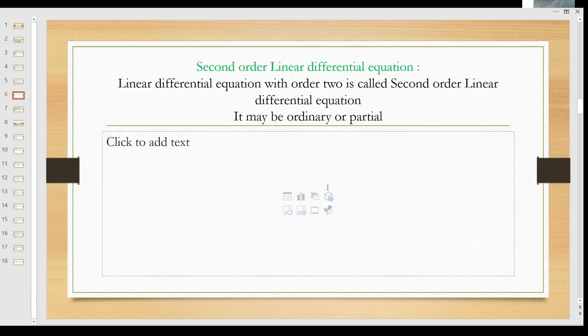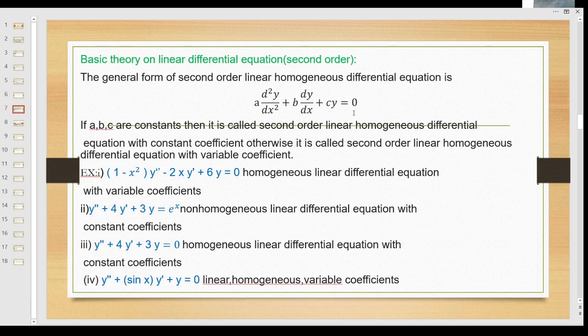So now our topic, that is second order linear differential equation. Linear differential equations with order 2 are called second order linear differential equations. It may be partial or ordinary. Today in this basic theory on linear differential equation of the second order, I have taken linear homogeneous differential equations with constant coefficients. Look here, this is the general form of the second order linear homogeneous differential equation.